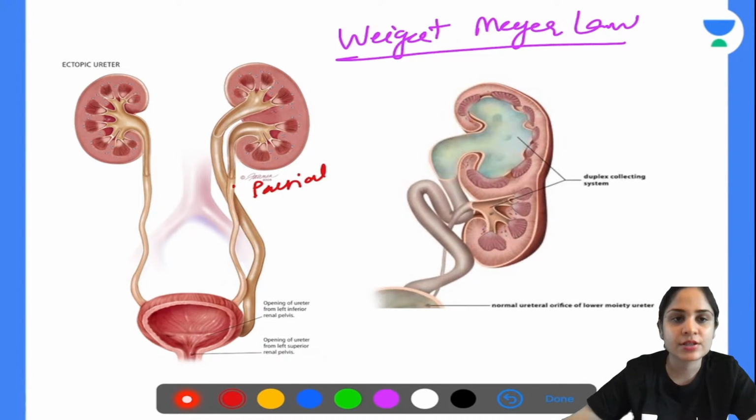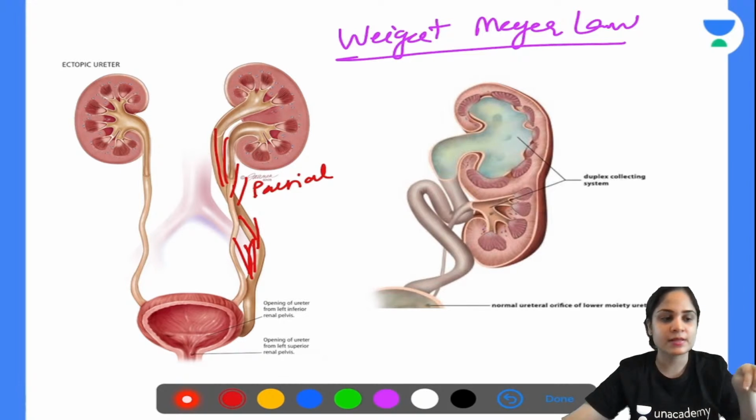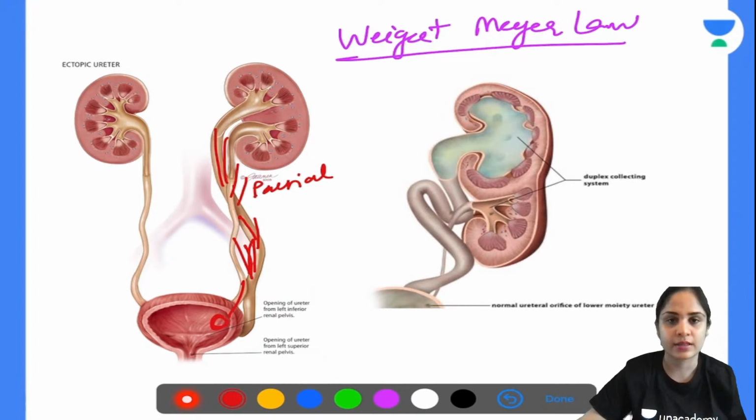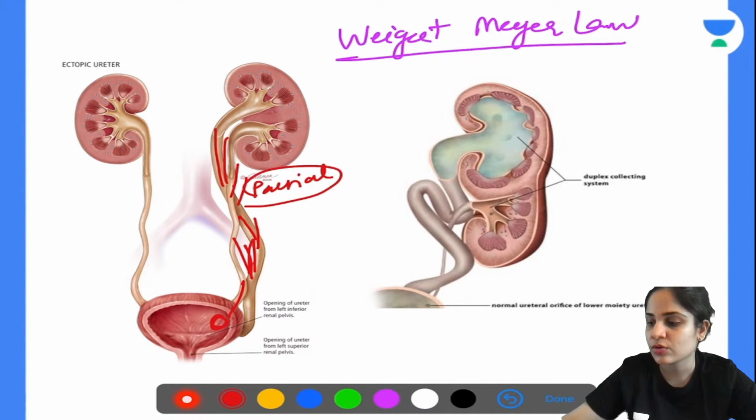What do you mean by a partial double ureter? There are two ureters coming from above, but in the lower part they join and form a single ureter, and they have a single opening in the bladder. That is when you call it a partial double ureter.